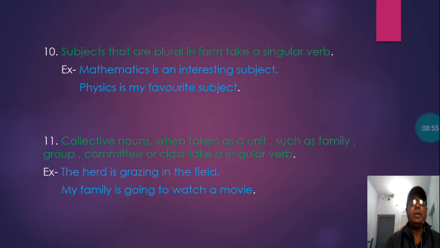Let us see now the next one. Tenth rule: subjects that are plural in form take a singular verb. They look like plural, but they take a singular verb because they are not plural. You see, mathematics, an s is added in it. You may write "are" here, being confused, but "mathematics are" will not be used. Mathematics here is considered one subject, and so the verb is "is."